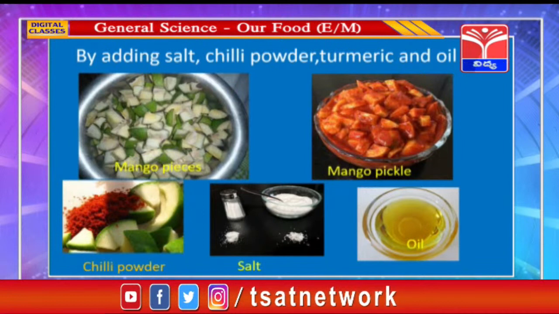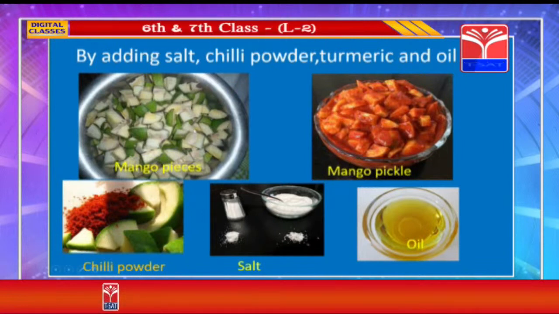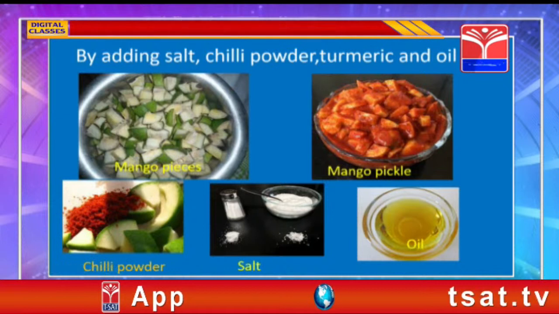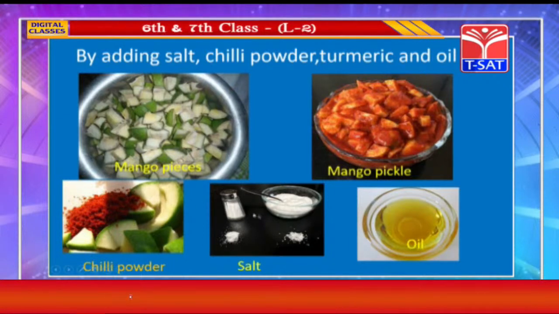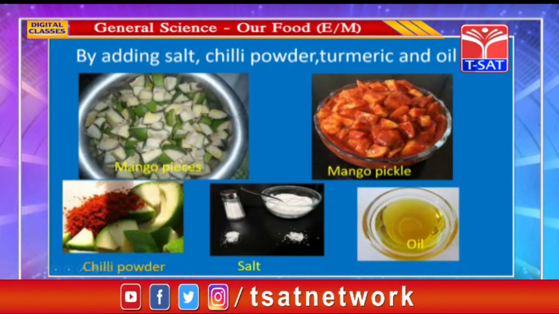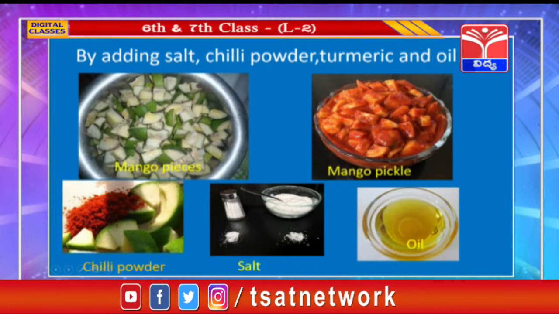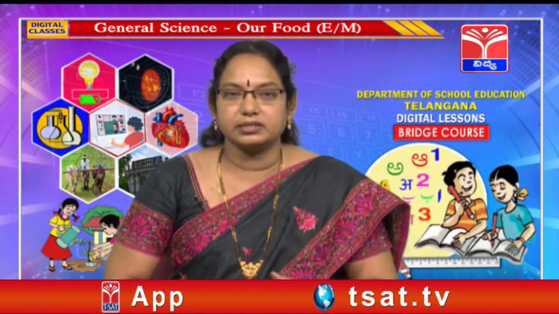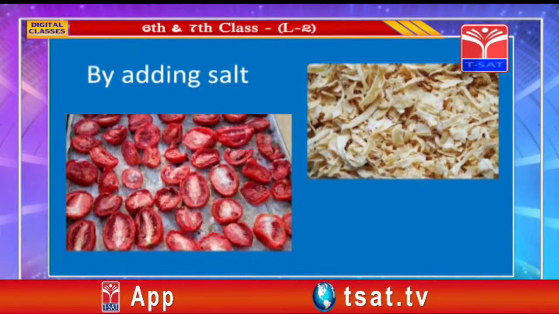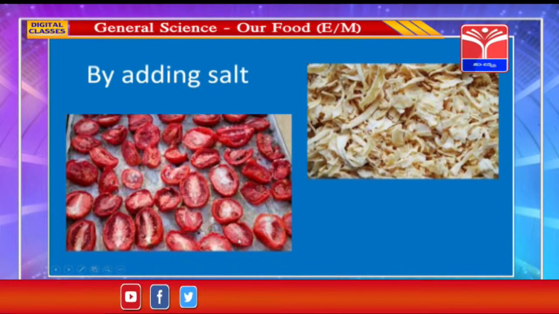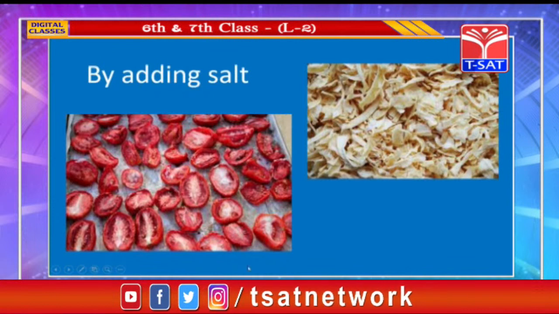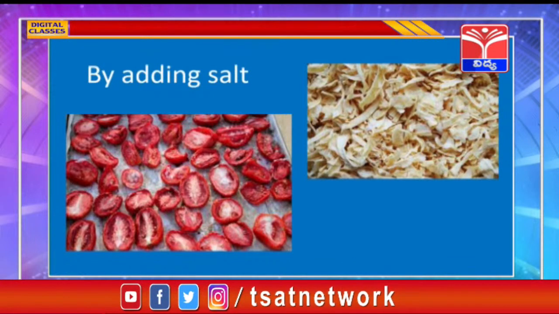Food can be preserved by adding salt, chili powder, turmeric powder and oil. See here, mango pieces are mixed with chili powder, salt, oil and also turmeric and some other powders they add to make a mango pickle. Like this, many other vegetable pickles are also made. These can be preserved for some months, even for 1 year. Now the second method of preserving food is by adding salt. Here you can see for tomatoes they have added salt and are drying them in the sunlight. These are called orugulu.